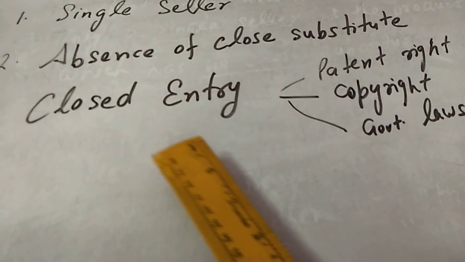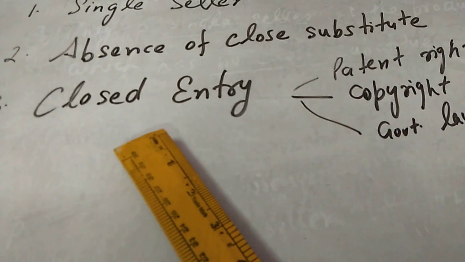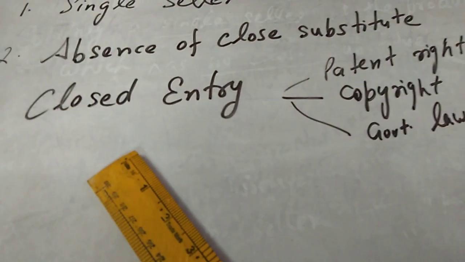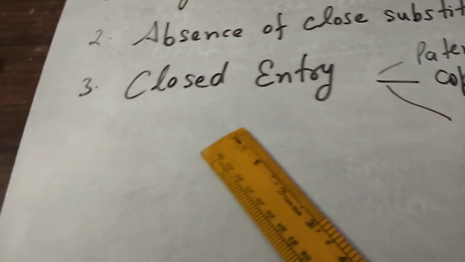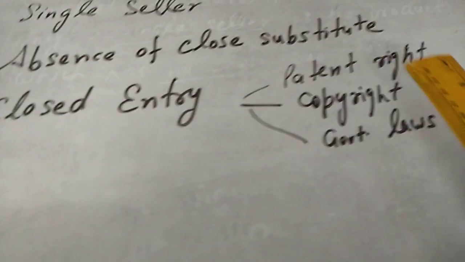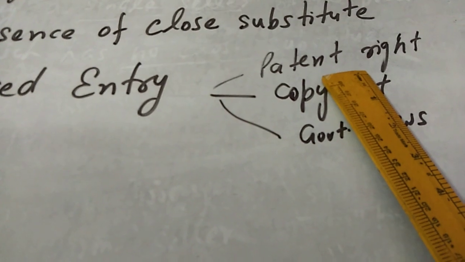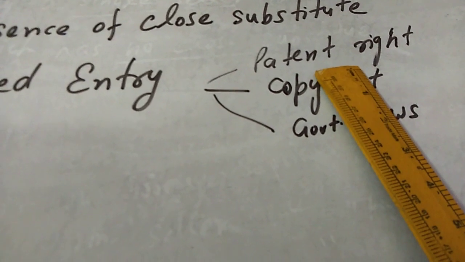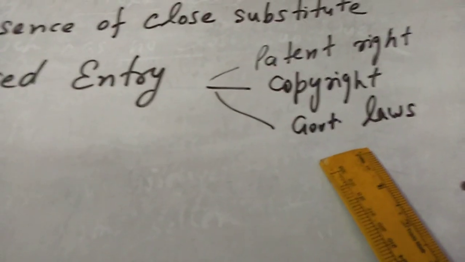Now the next feature is closed entry. Always remember, in monopoly market structure, entry is totally closed. No firm can enter the market, and that entry is closed in so many forms. One is patent right. Government or the firms have a patent right. Nobody can enter or produce that commodity, or copyright, or certain laws by the government.